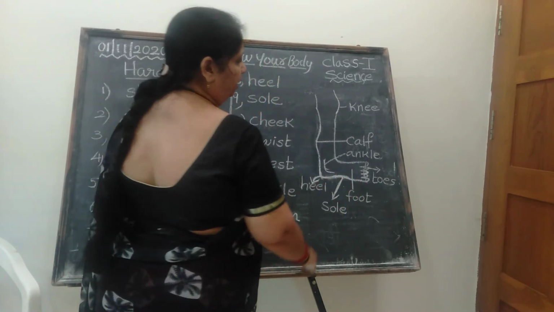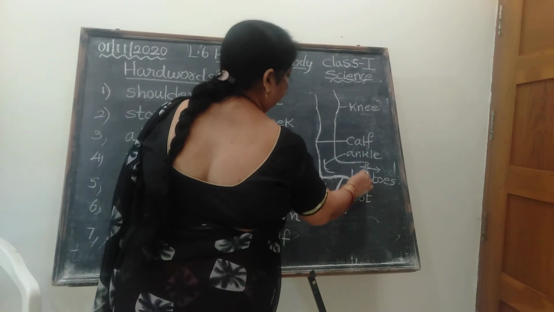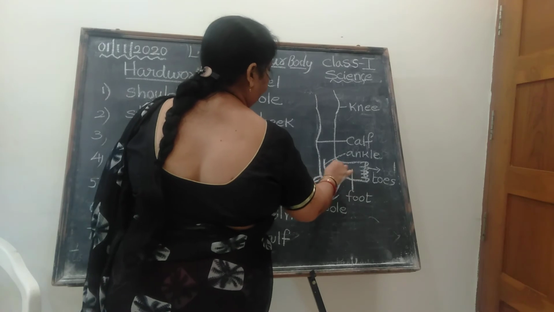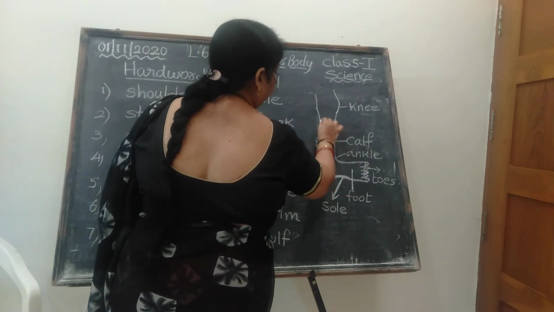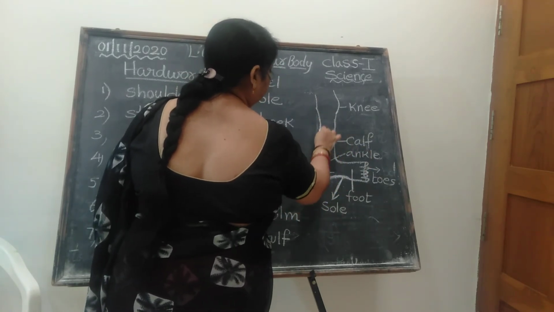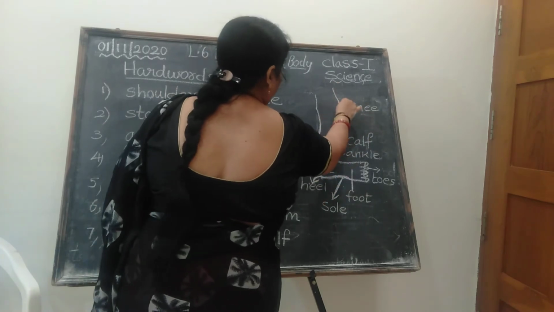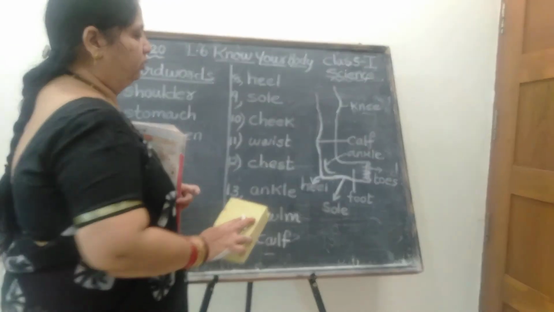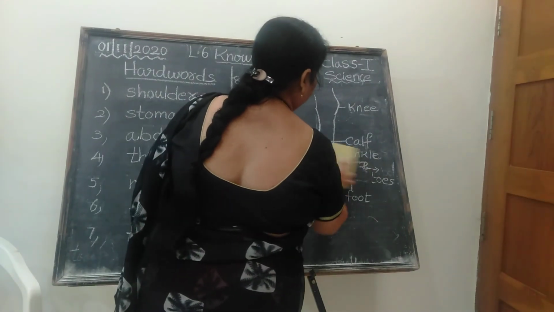Sole, SOLE, sole. This is foot. This part is toes. Here this bending part is called ankle. Here one more part, what is this? Calf. Here, knee. Can you follow this? So try to understand.